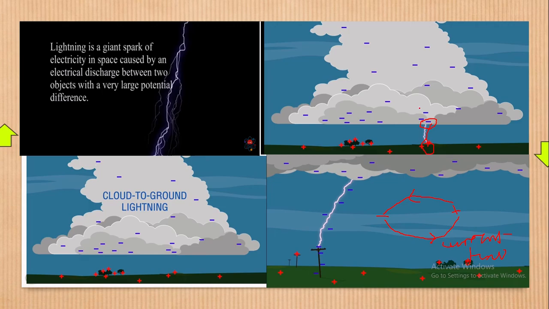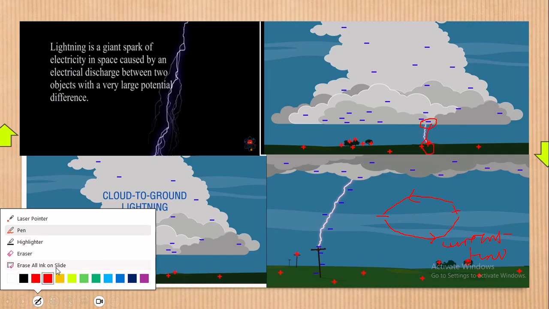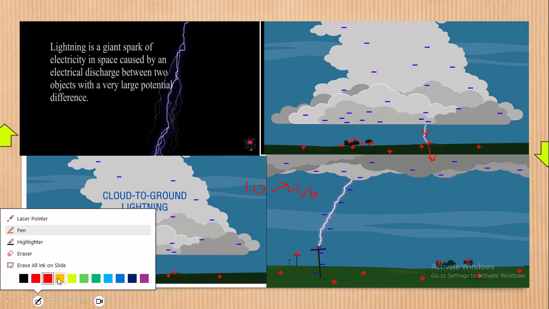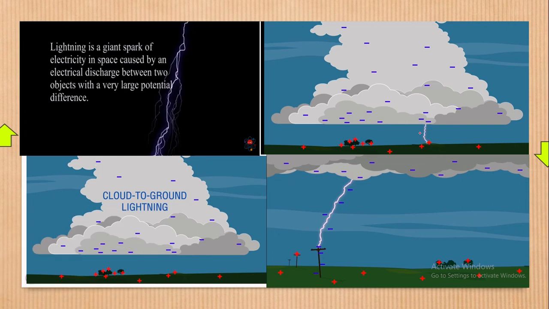Now, that current there is what we call lightning. But of course, it only becomes lightning if it is bringing more harm than good. In fact, this current can easily flow into the earth. Remember, the earth is an equipotential surface, meaning the earth can even absorb 1 billion volts without any harm. So that current can easily enter the earth.